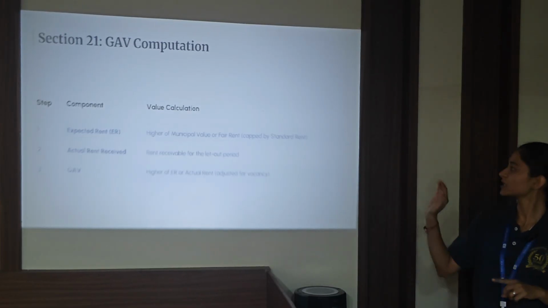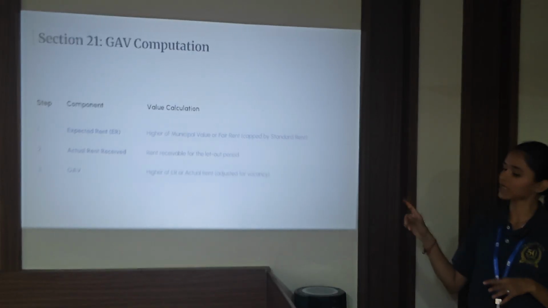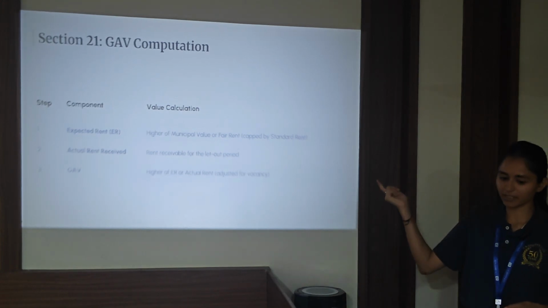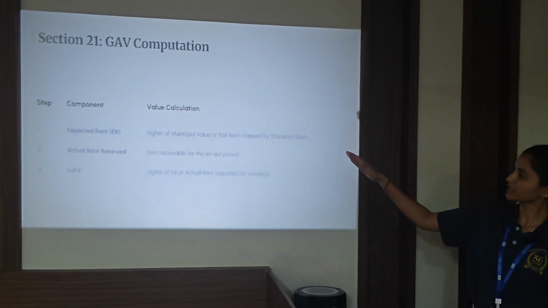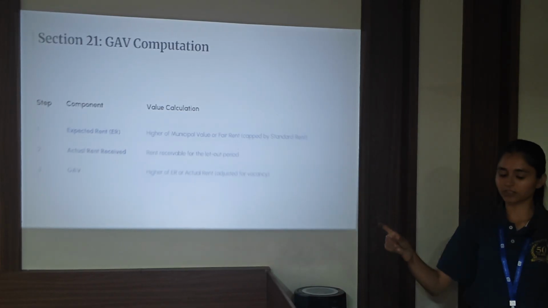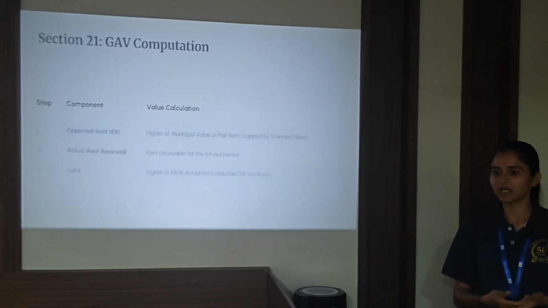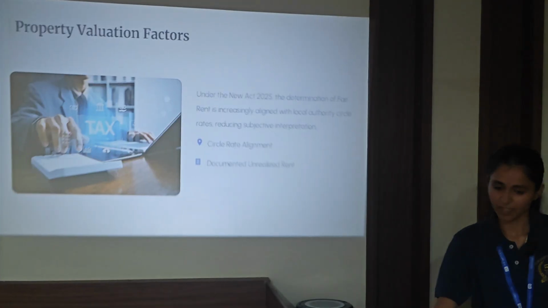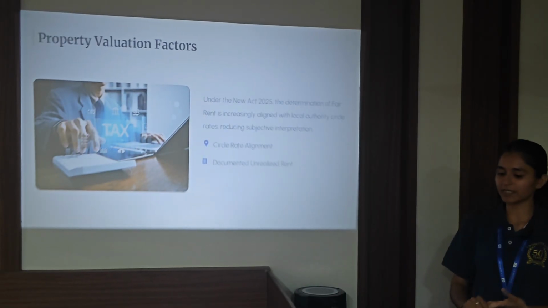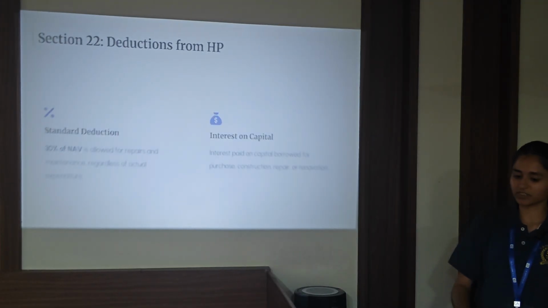What is expected rent? The higher of municipal value or fair rent, all these valuation terms being as per the municipal corporation. So, municipal value or fair rent, whichever is higher, is known as expected rent. When expected rent is compared with the actual rent received, whichever is higher is the gross annual value. Now that we know what gross annual value is, after deducting municipal taxes, we reach the value of annual rent. Property valuation, as I said, the municipal value or fair rent, is all valued by the municipal corporation. Next is section 22, deduction of house property.